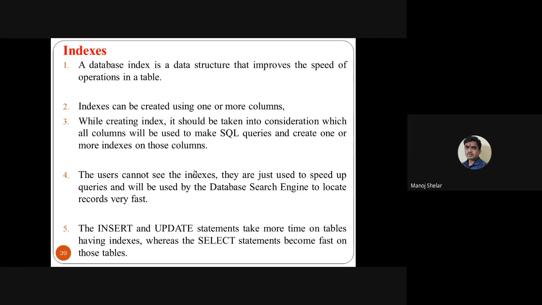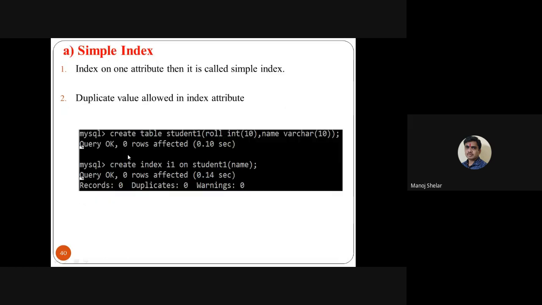Simple index means you use only one attribute as an index, and duplicate values are allowed. Second, composite index means you use two or more attributes as an index, and duplicate values are allowed. Third is a unique index, which means you use one or more attributes as an index, and duplicate values are not allowed. Okay, this was already covered in detail, so here it is just an overview.